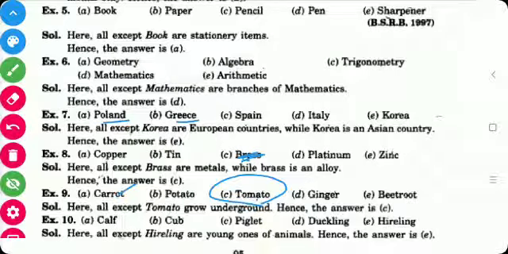Next is calf, cub, piglet, duckling and hireling. Here all are young ones of animals except the hireling, so hireling is the odd one here.